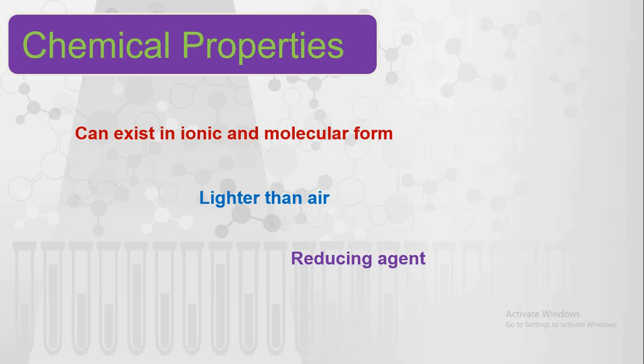Hydrogen plays an important role because some double bonded or triple bonded compounds, like alkenes or alkynes, are converted into single bonded compounds with the help of the hydrogenation reaction, that is addition of H2. Then it is non-toxic in nature. Hydrogen gas is explosive, but if you consider toxicity, it is a non-toxic gas.